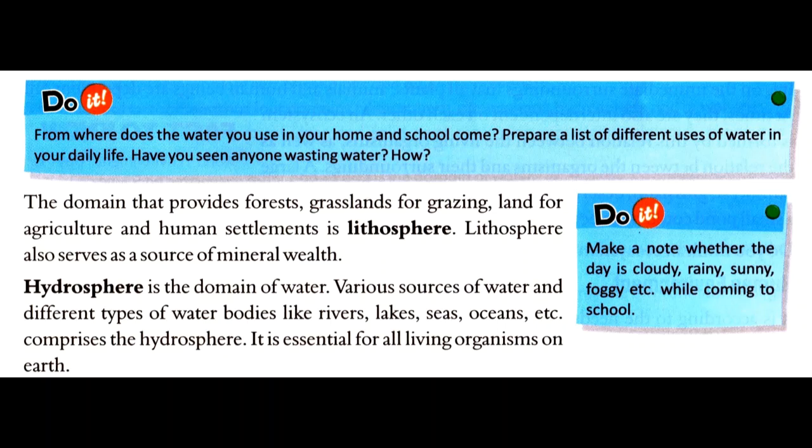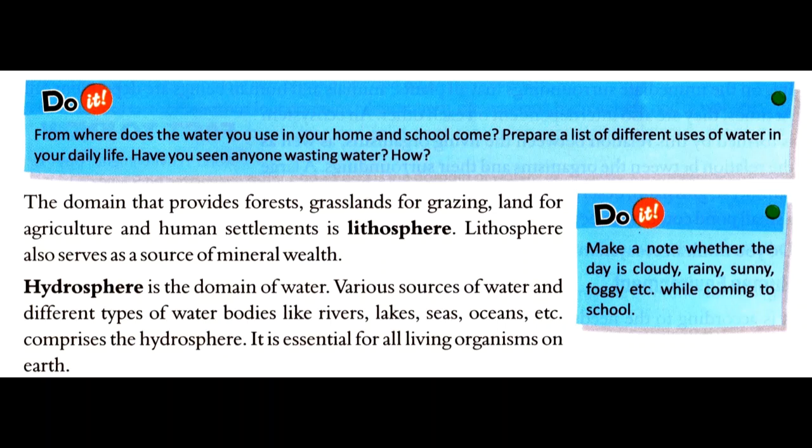So students, you have to prepare a list of how you use water in your daily life, and whether you have ever seen a person wasting water, and if a person is wasting water, then how is he or she wasting it? So you have to write all this.